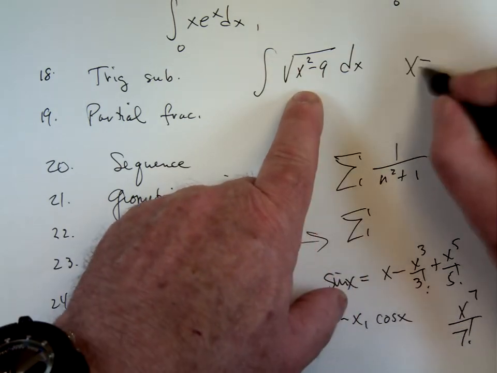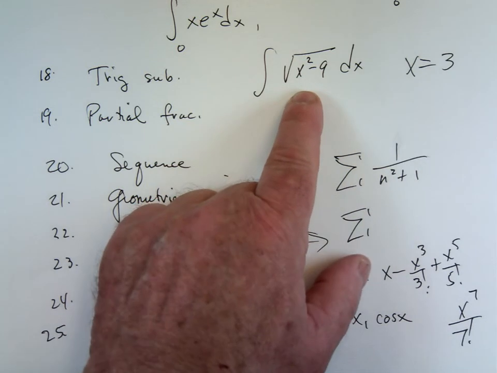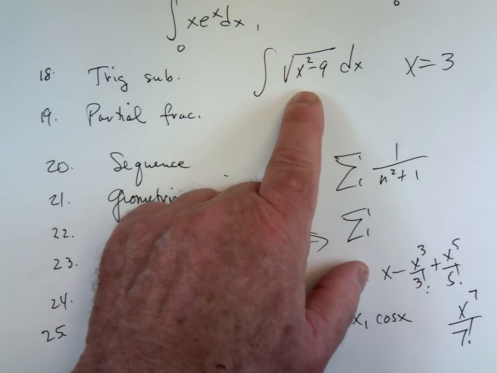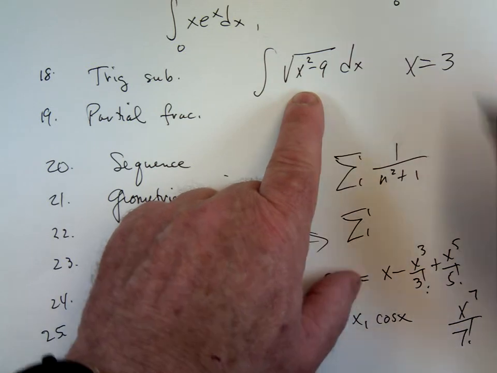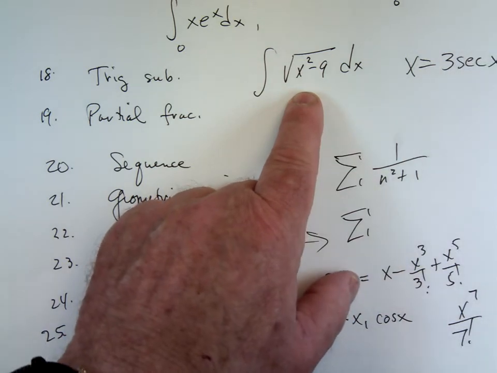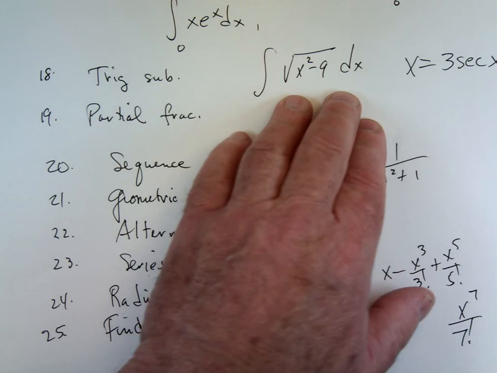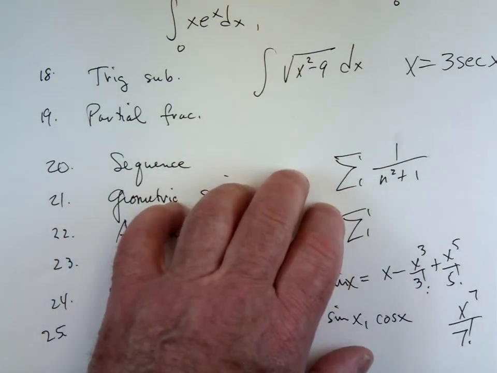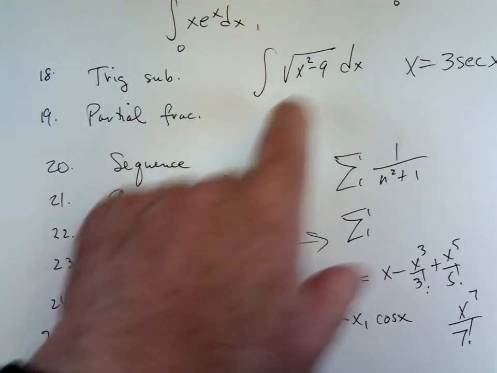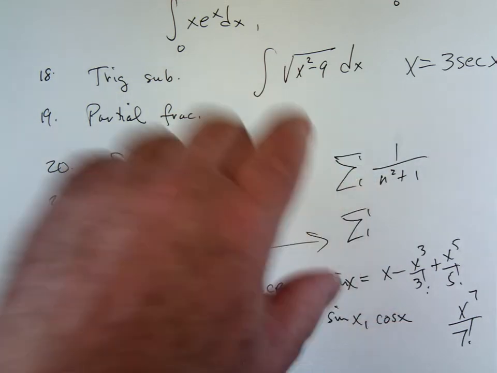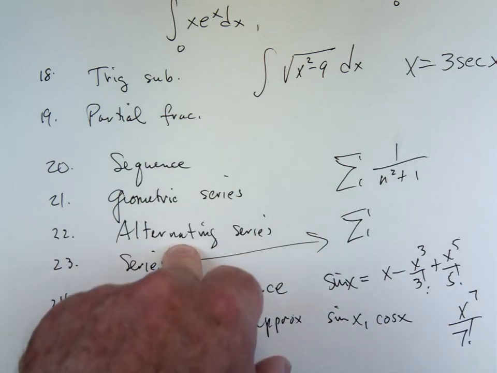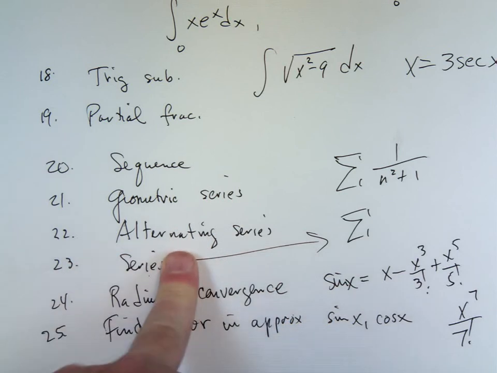3 plus x, or minus x? No, tangent is. Secant. Secant. X squared minus 9, u squared minus a squared, that's a secant substitution. 9 minus x squared is a sine substitution. X squared plus 9 or 9 plus x squared, that's a tangent substitution. Okay? Oh boy. That is your test.